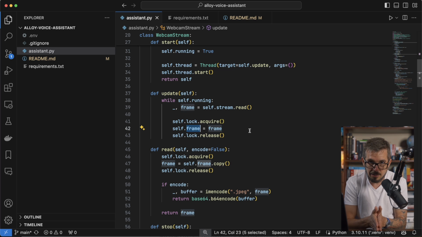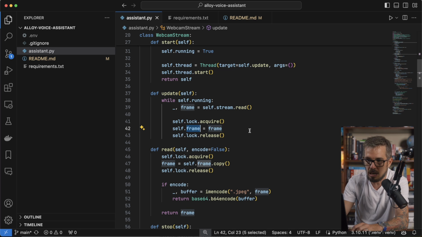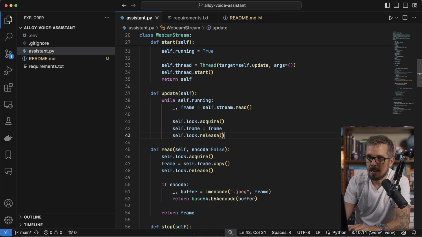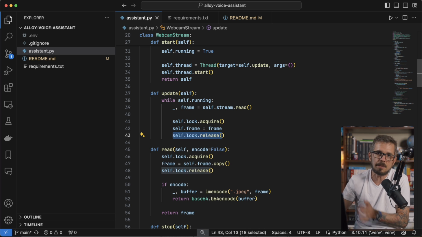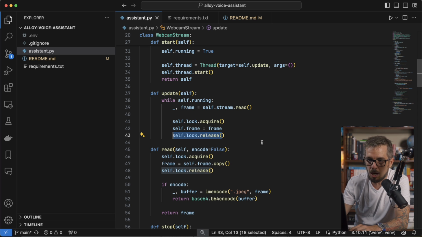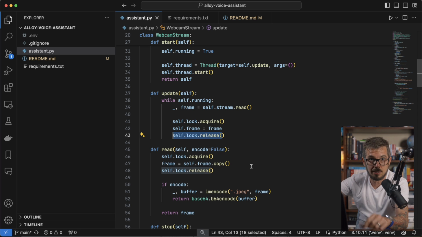So I'm locking access. If somebody wants that latest frame, it's gonna have to wait until I finish doing this, right? And then I release the lock. So basically, if anybody is waiting, you can now continue. That is what this update is doing. Remember, this is just gonna be doing that in the background constantly, updating the latest image from the webcam.